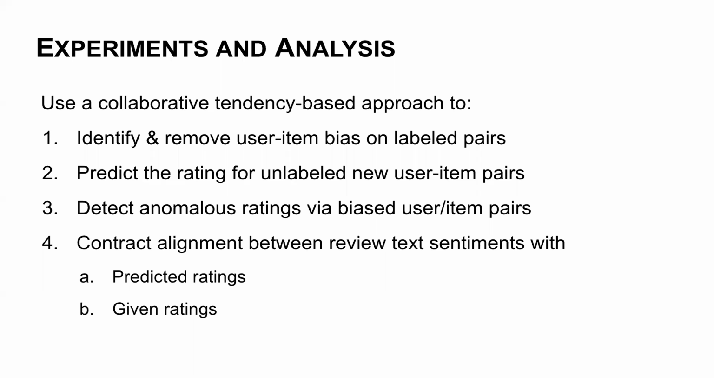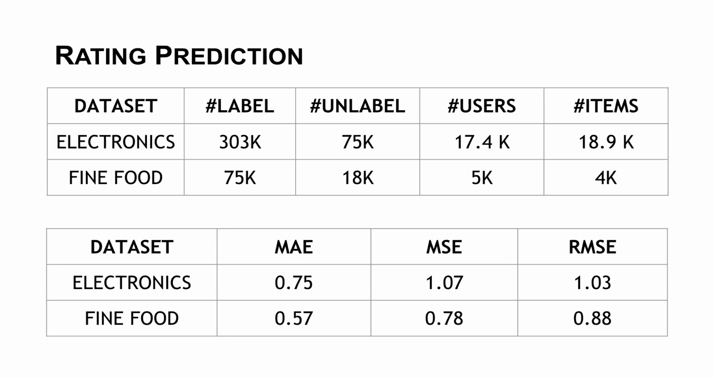We also compare them with our predicted rating and the rating given by the user. We use two datasets, electronics, which is 300K labeled, 3075K. We also prune it to have sufficient users and items so that each user has rated a sufficient number of items and each item is rated by a sufficient number of users. Similarly, we also run on fine foods.